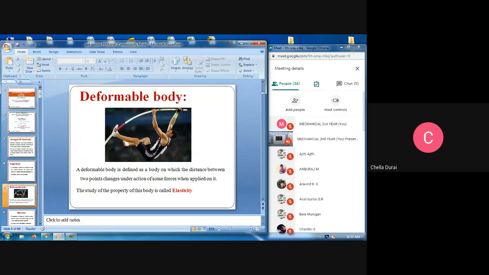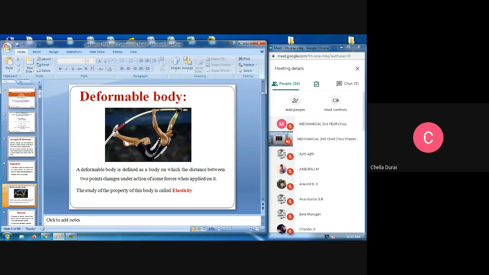For example, we can see in the picture the man bending the beam. According to the force, it will bend, so it is called a deformable body. Rigid body means we cannot change anything, for example machines. Deform means the product changes when we apply force. It will deform. It is called a deformable body.